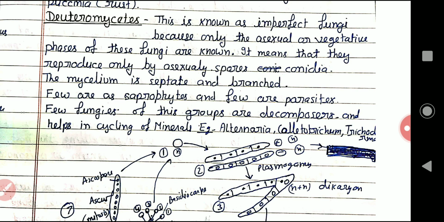And the third one is the Deuteromycetes or the imperfect fungi, because they lack the sexual mode of reproduction. So the question can be asked as a one-liner: which class of fungi completely lacks the sexual mode of reproduction? This is the Deuteromycetes, or those which help in the recycling of minerals. These are the Deuteromycetes.